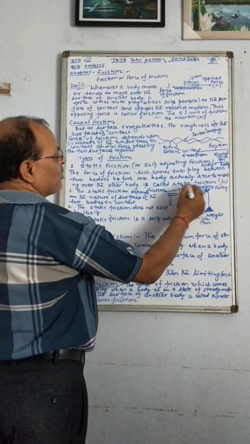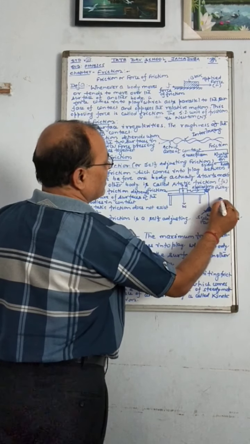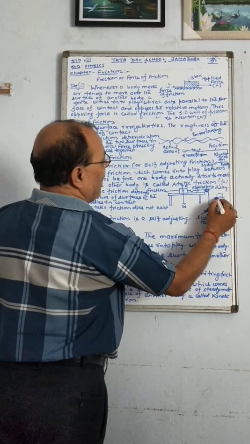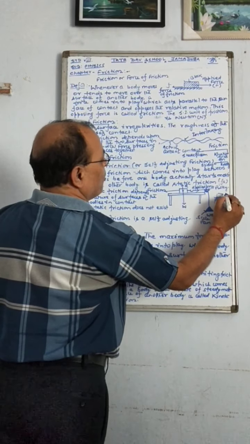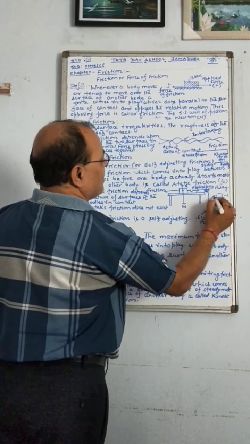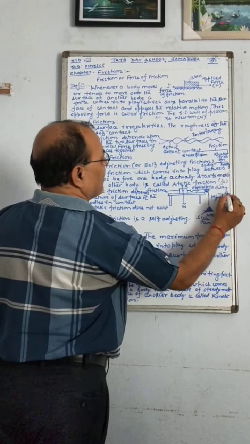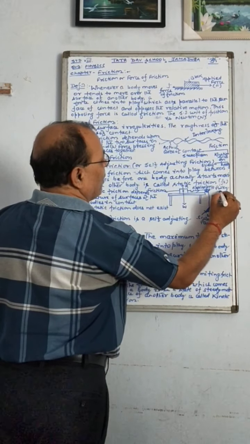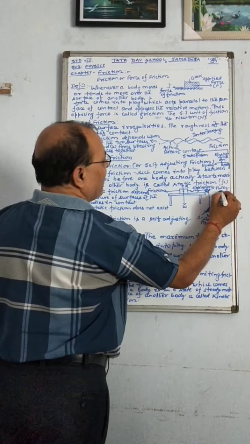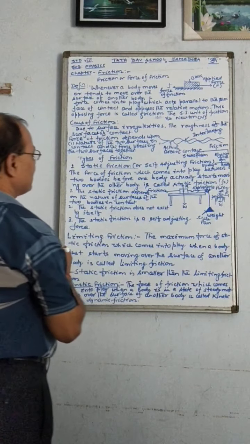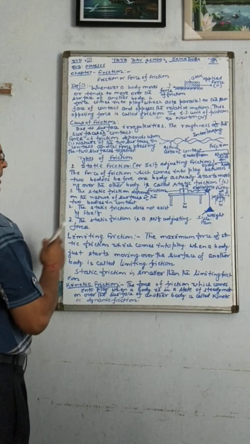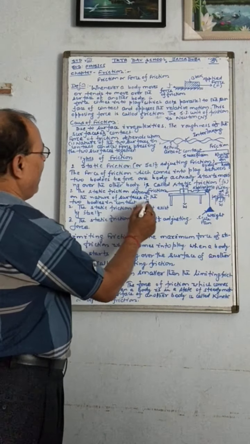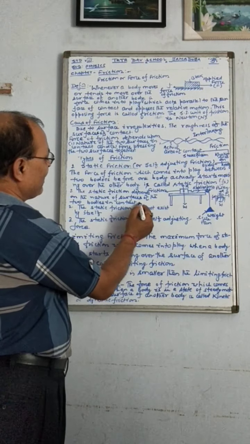By this figure, you can also understand. Suppose you are placing a book over that table and you are applying a force of pull, and you see here the force of friction, and the body is not moving. This means this is on account of the static friction, isn't it? Static friction generally depends upon the nature of the surfaces of the two bodies in contact.